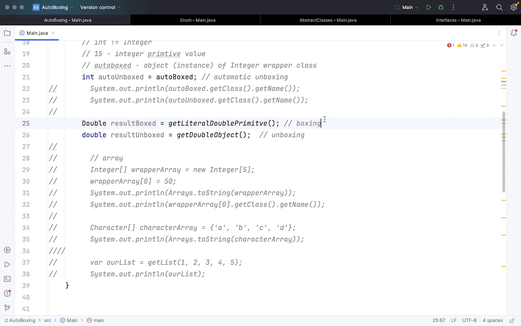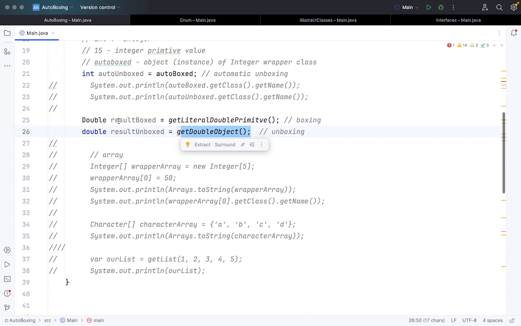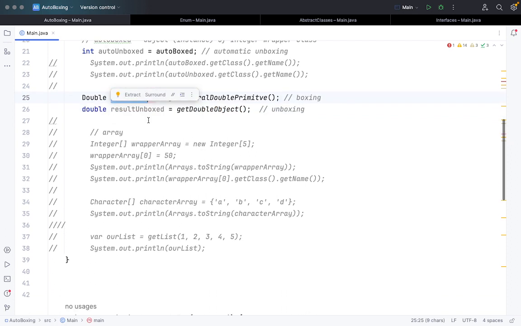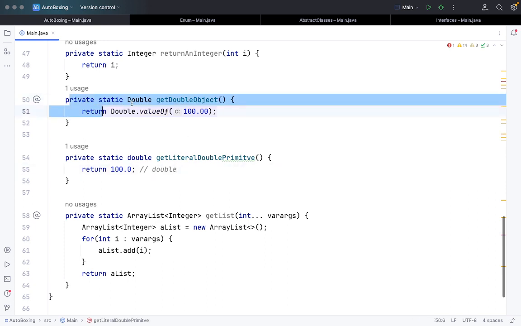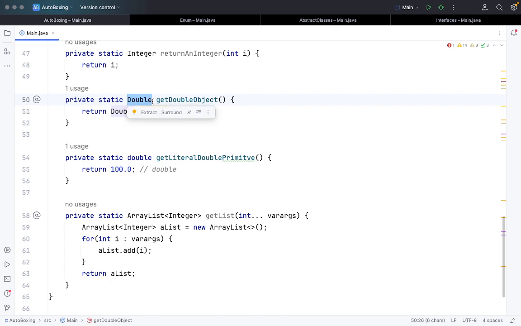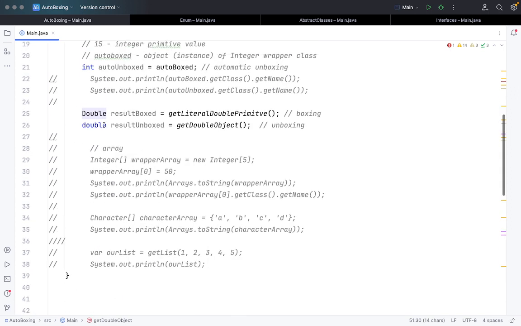So this is automatic boxing we are having, and then using getDoubleObject also, which returns the object of the wrapper class of Double. So let's see here: private static Double, you can see the return type is the wrapper class. Here we are passing the Double.valueOf, and the double value we are passing, and then we're trying to store it in a double variable, and here the unboxing is happening. So these are different ways of looking at the value.